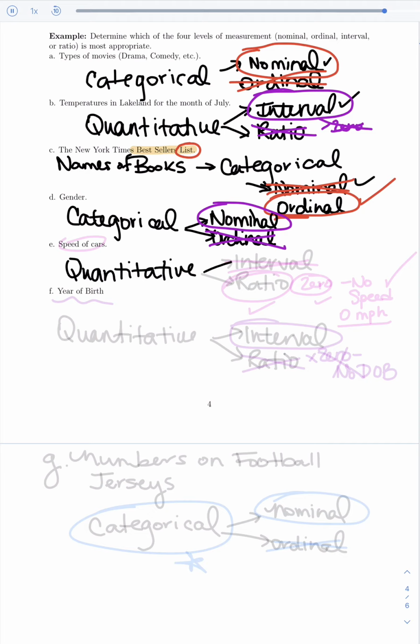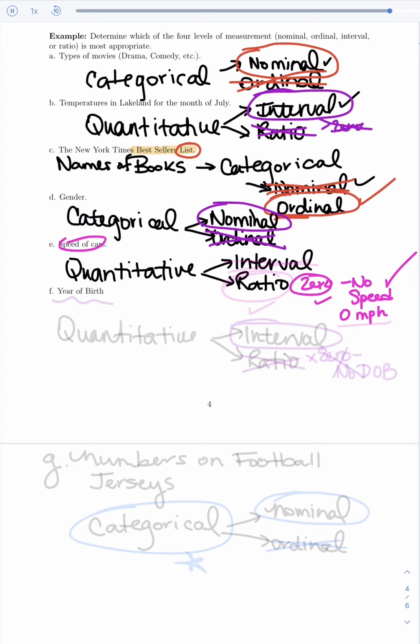So we are then either going to be talking about interval or ratio. And again, the difference, just like before, is asking the question, do I have the inherent zero? Meaning, is there a way to say that there is no speed? Well, how do you say that your car has no speed? There is a way to do that. You'd say your car is going 0 miles per hour. So there is a way to do that.